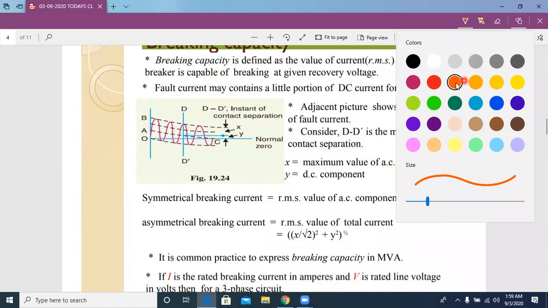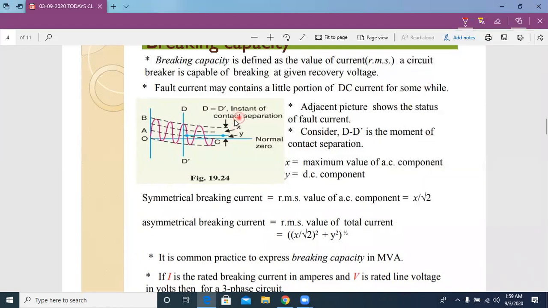Here we can see x. The term x indicates the magnitude of symmetrical AC current when the circuit breaker contacts are open.